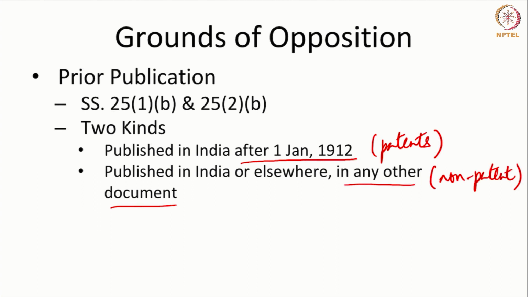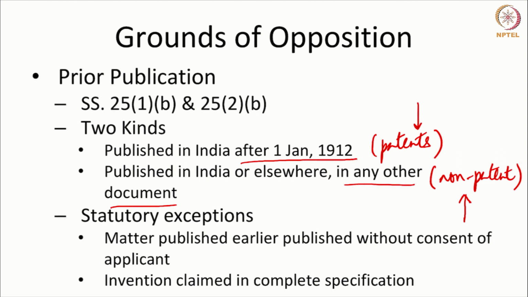Prior publication is an objection of lack of novelty. If the information that is covered in a patent is published before the date of filing the application, then it can be a ground for revocation. If the published information is in a patent, there is a provision for that. If the published information is covered in a non-patent literature, then that could also be a ground for opposition. Now, there are certain statutory exceptions. Matter published earlier but published without the consent will be excluded.